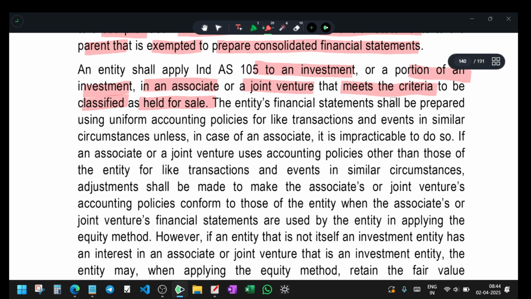The entity's financial statements shall be prepared using uniform accounting policies for like transactions and events in similar circumstances, unless in the case of an associate it is impracticable to do so. Always the accounting policy should be uniform, but an exemption can be given only when it is impracticable to do so.